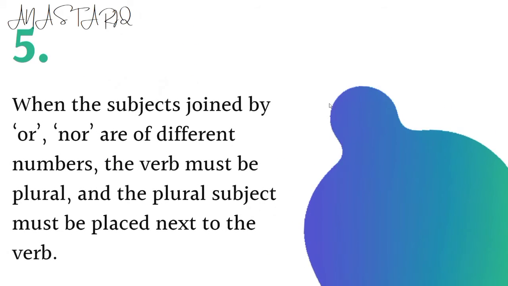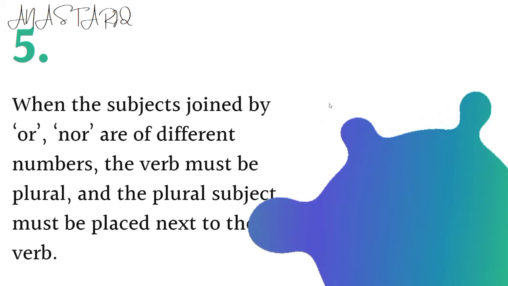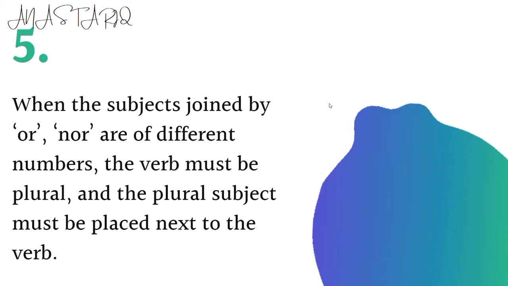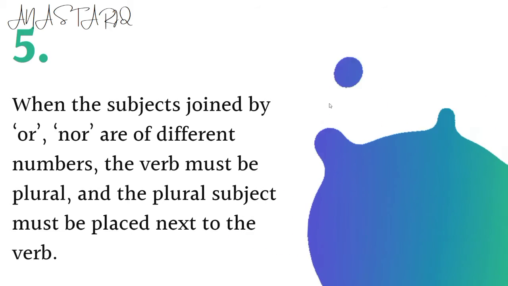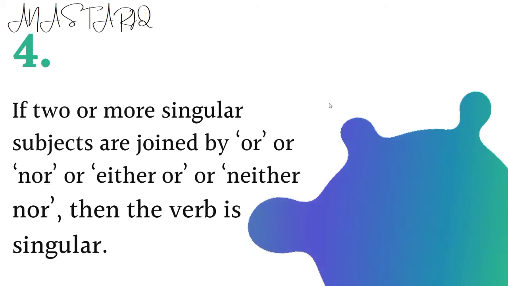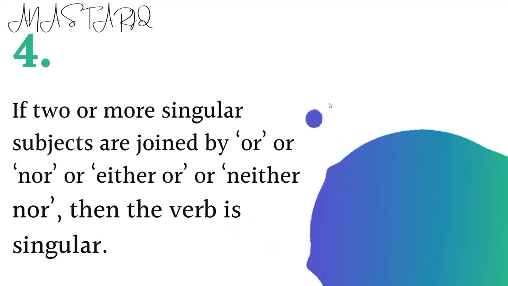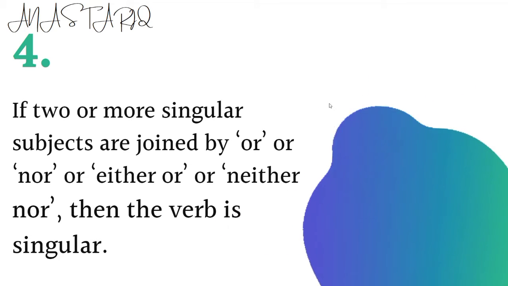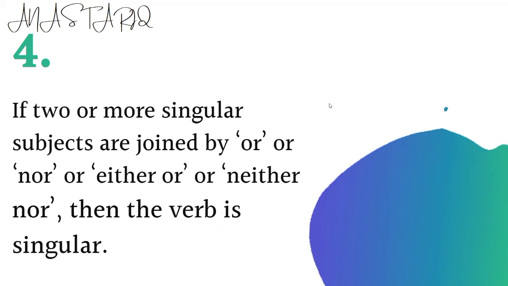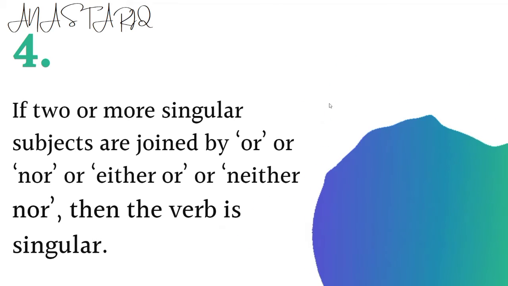When the subjects joined by or, nor are of different numbers, the verb must be plural, and the plural subject must be placed next to the verb. In rule 4, when singular subjects are joined by or, either, nor, etc., they take a singular verb.